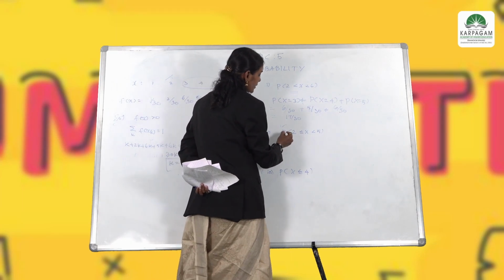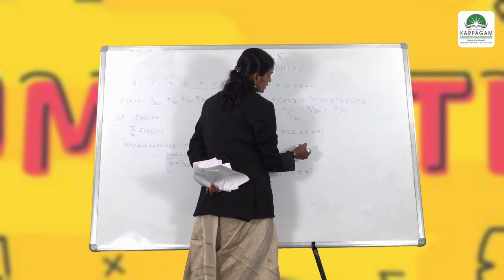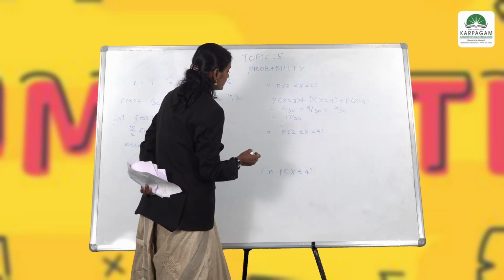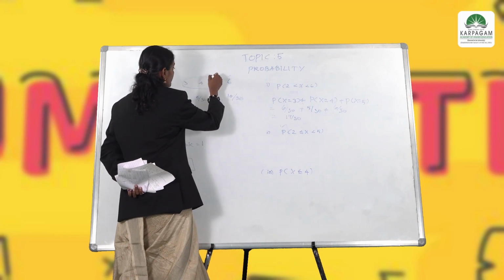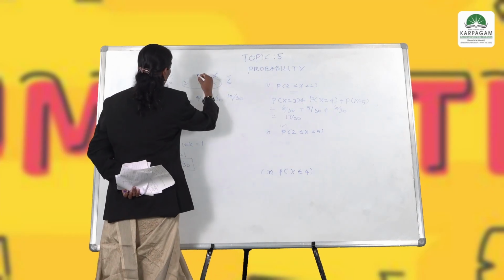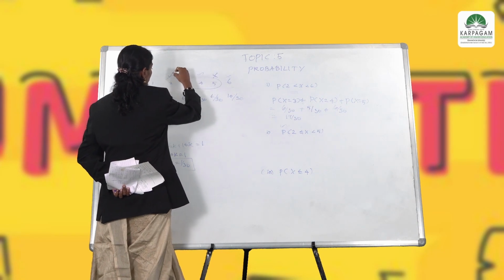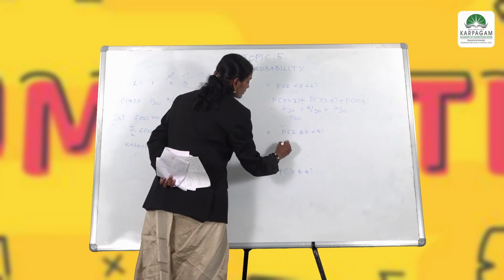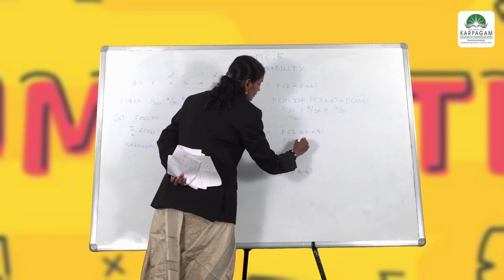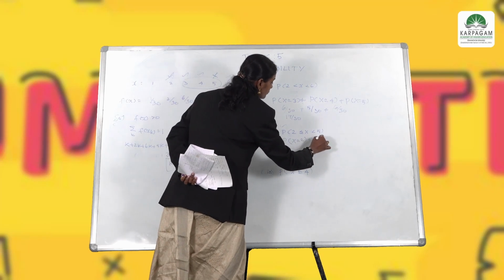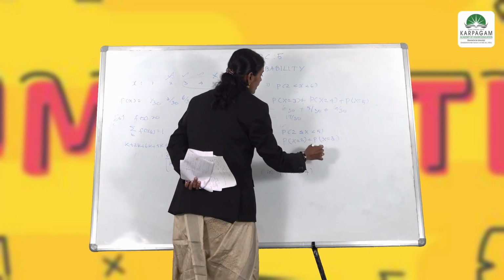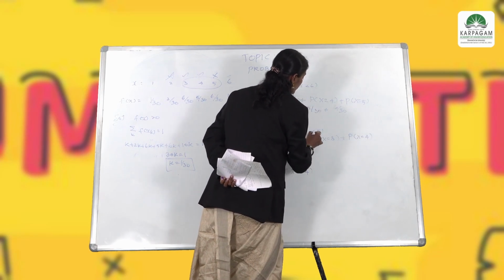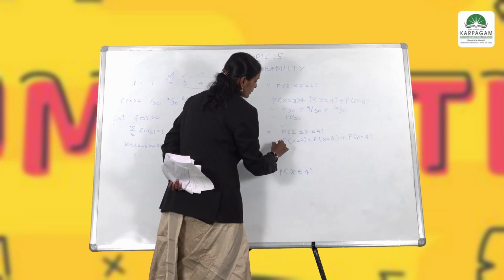Similarly, we have to find P of 2 less than or equal to x less than 5. Less than 5 means we have to omit the value of 5, and the rest of the values go down to 2. So 4 is possible, 3 is possible, 2 is possible because they gave less than or equal to here. So we have to consider only P of x equal to 2 plus P of x equal to 3 plus P of x equal to 4. You need not take the value of 5 because they gave only less than 5.